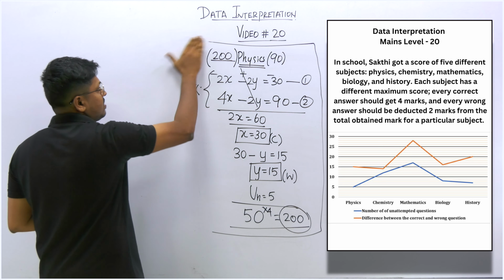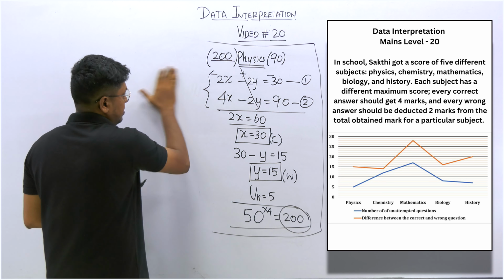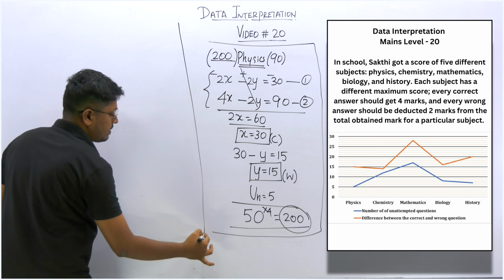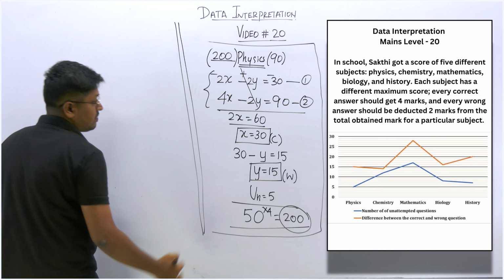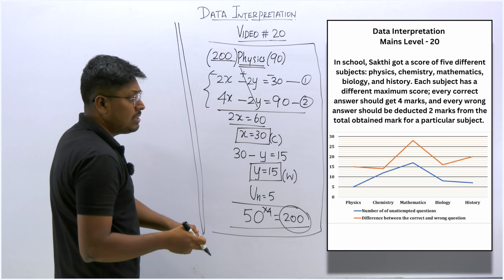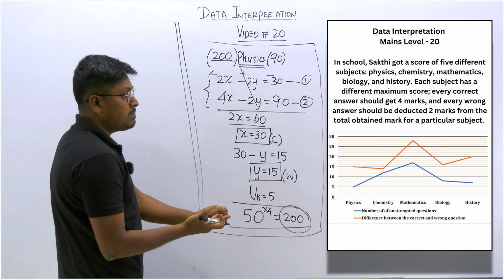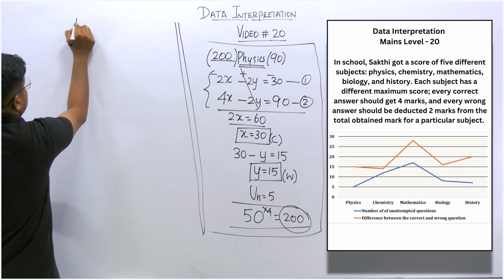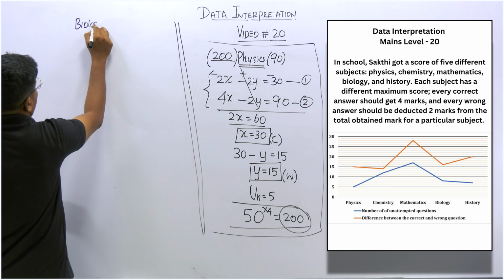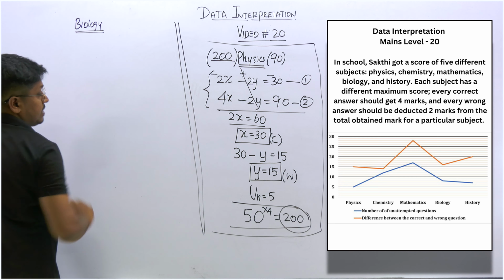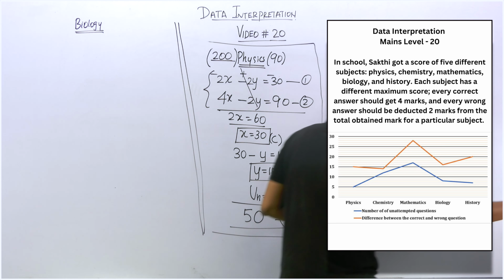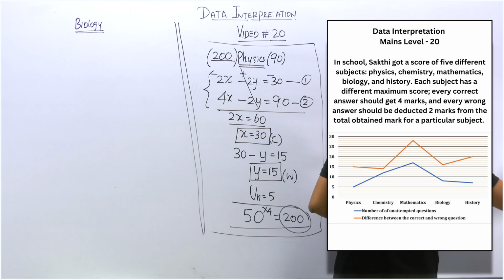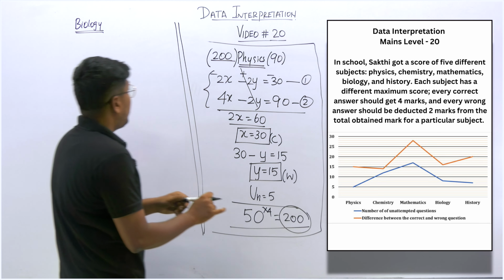Once understood, similarly you have to find for all the remaining ones. I can solve another example so that you can solve the remaining ones. So physics we have solved. What about the next subject? We can go for biology. Yes, biology. Just a minute, I need to see the chart. Okay, so now biology.